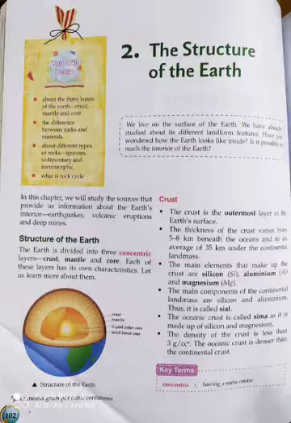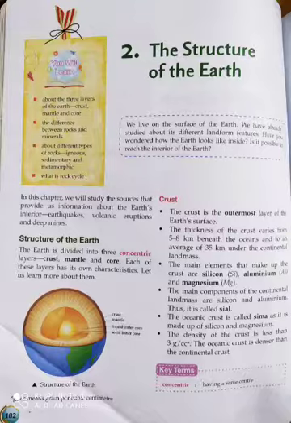Second, the thickness of the crust varies from zone to zone: oceanic thickness is 5 to 8 kilometers, and continental thickness is 35 kilometers. Third, the continental zone is also made up of silicon, aluminum and magnesium, but the components of the continental landmass are silicon and aluminum, so it is known as sial. The oceanic crust is made up of silicon and magnesium, so it is known as sima. And the density of the oceanic zone is higher compared to the continental zone.